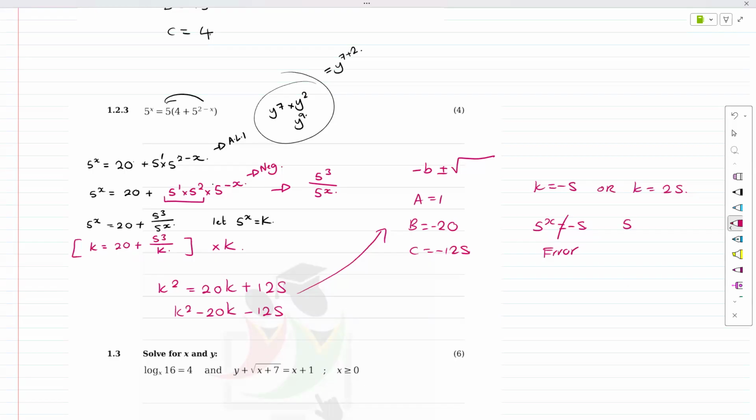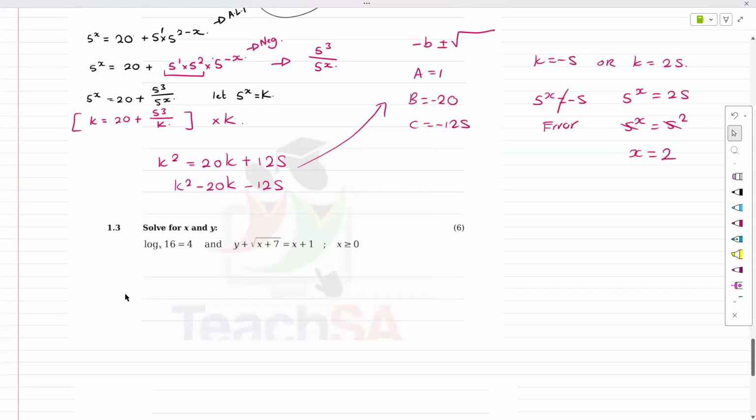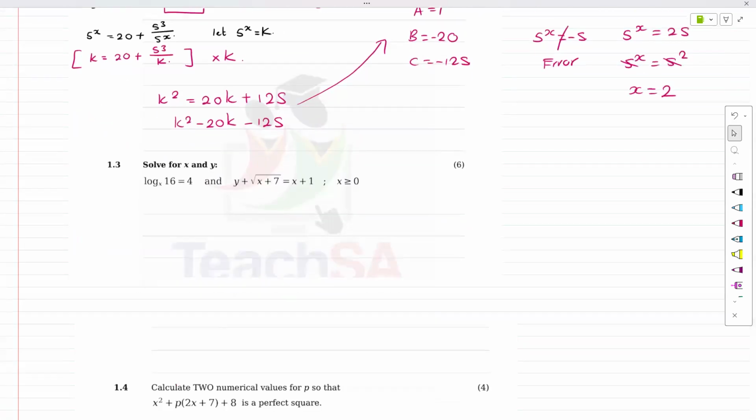But this one does. 5 to the x equals 25. Therefore, 5 to the x equals 5 to the 2. Cancel, cancel. x equals 2. So I don't think this was level 4. I do think maybe it's a level 3 question. It's not too difficult. But the next one generally is not very fun to deal with.